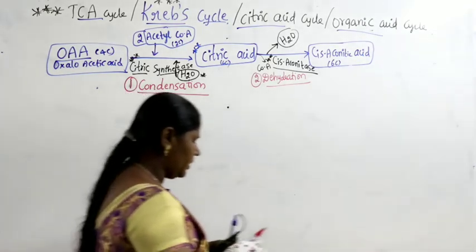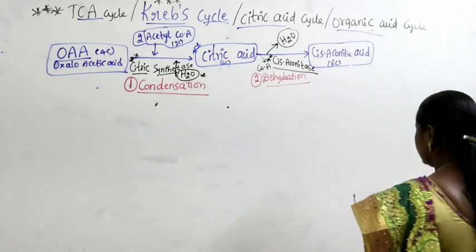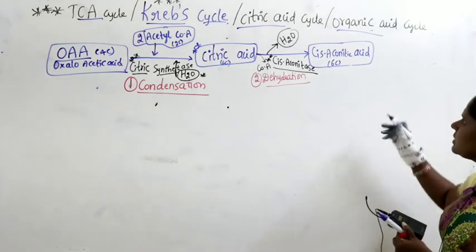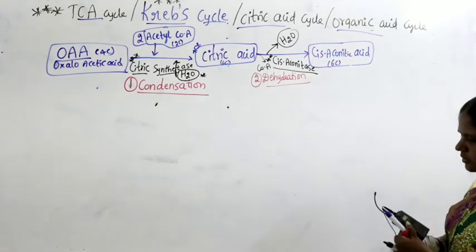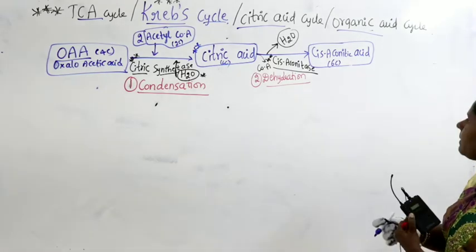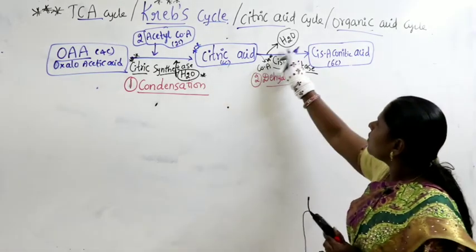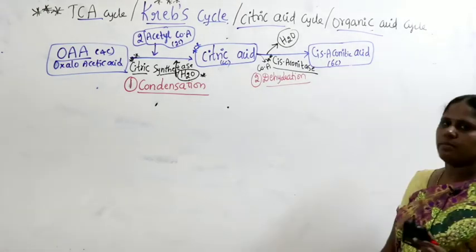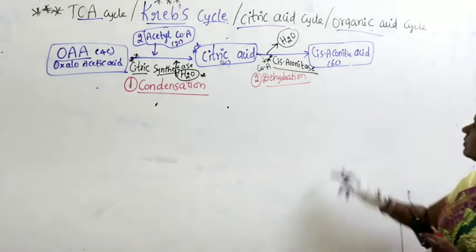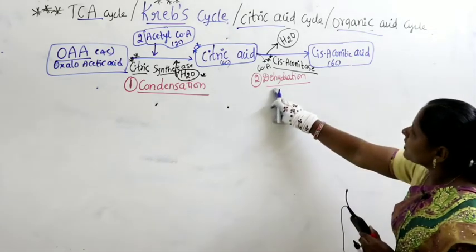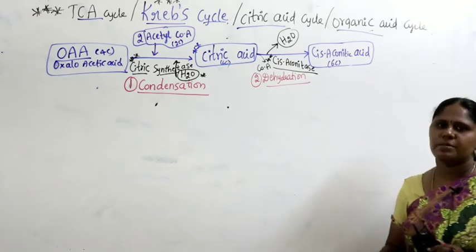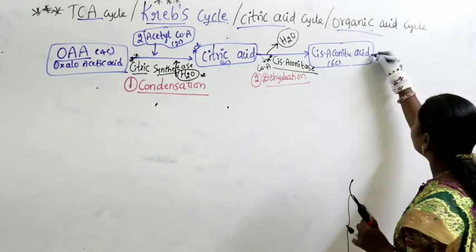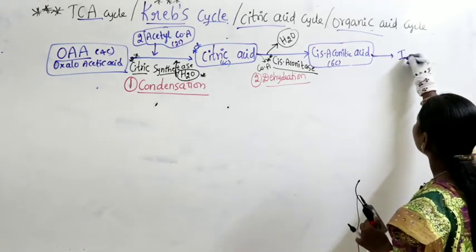Right. Now let us continue. What happens here is cis aconitic acid is produced. Citric acid loses water, with cis aconitase as the enzyme; what is produced here is nothing but cis aconitic acid. The name of the reaction is dehydration, and the name of the enzyme is cis aconitase. Now further, cis aconitic acid converts into isocitric acid.